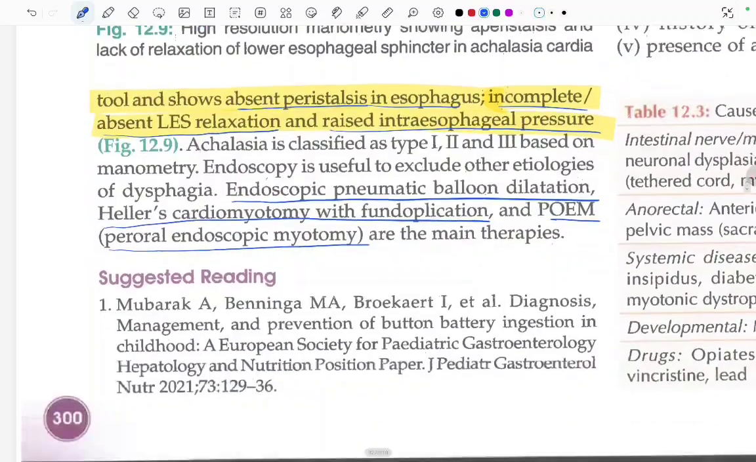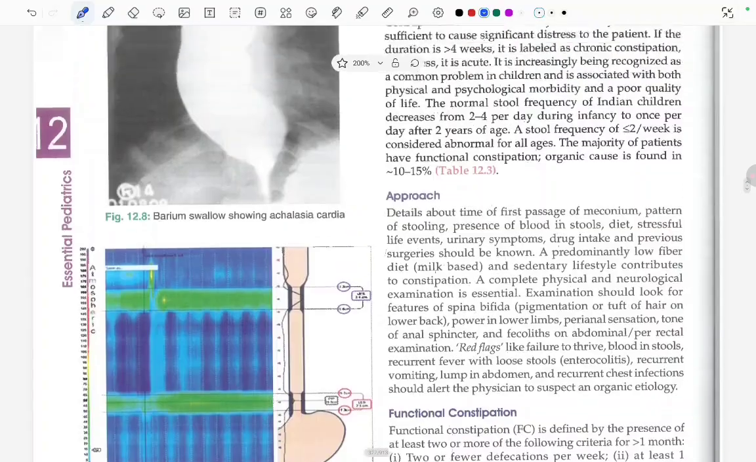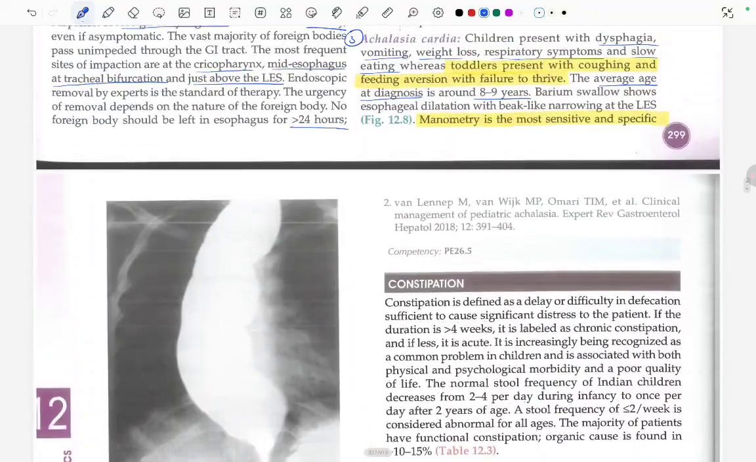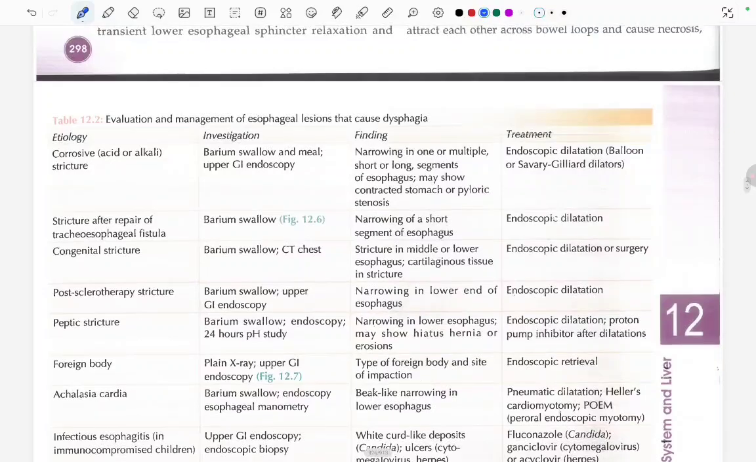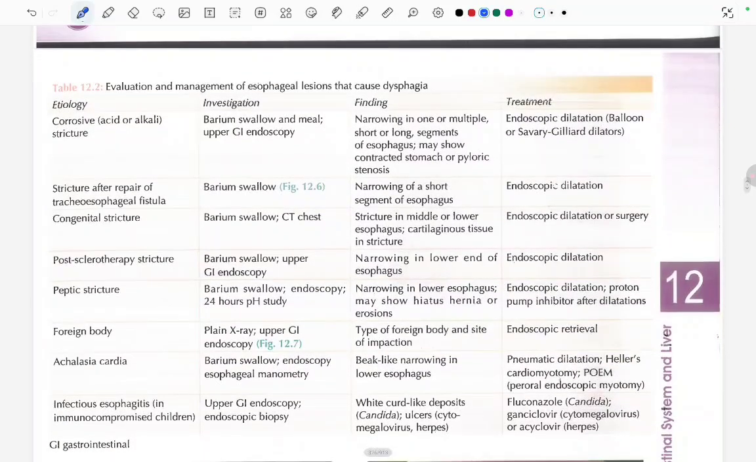Fine. So this was all about dysphagia. Now the table that we have to read: evaluation and management of esophageal lesions that cause dysphagia. It has etiology, investigation, finding, and treatment. First, we are going to read about the corrosive.